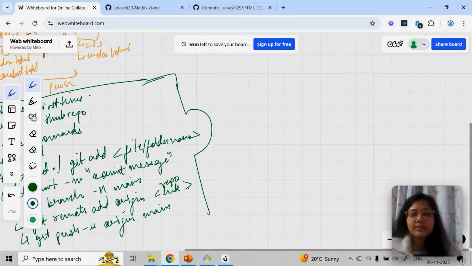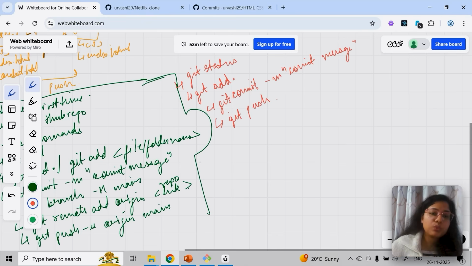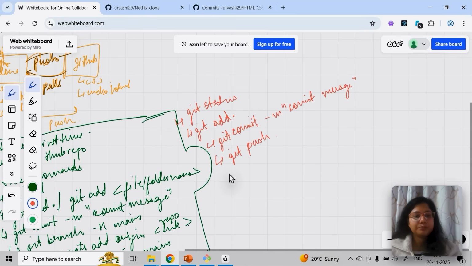Now, let's say you have pushed the code and then you have made changes. After making changes, every time you check the status first, to see what has changed. Then after that, you can run git add and, of course, the file name or dot. Then git commit with a commit message again. Every time you're trying to commit, you have to mention what you're committing. Then next you will do git push. That's it. The origin main setup has already been done, so you just need to do git push. So these are the commands.